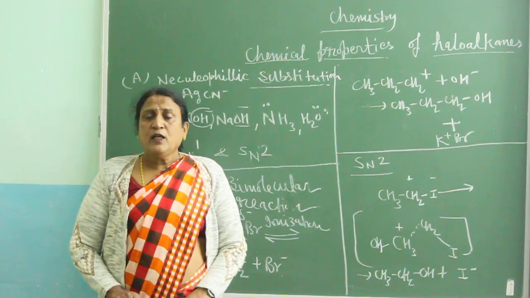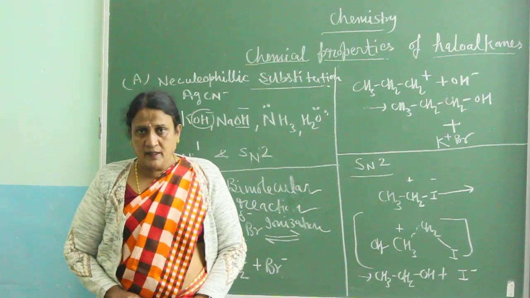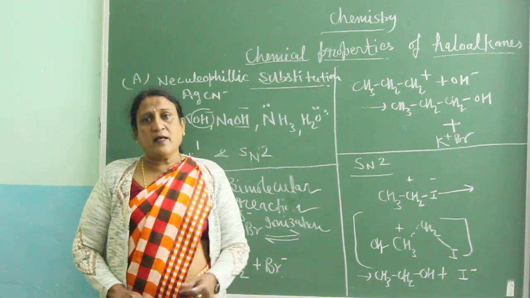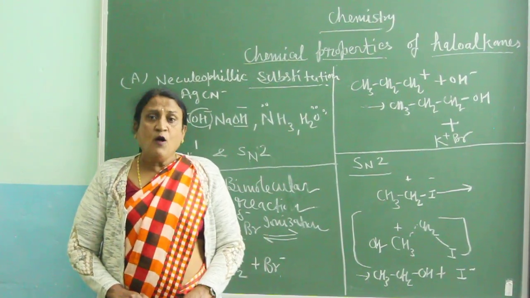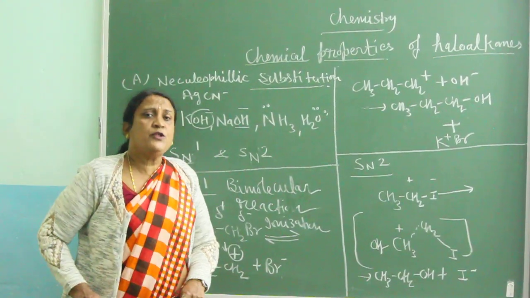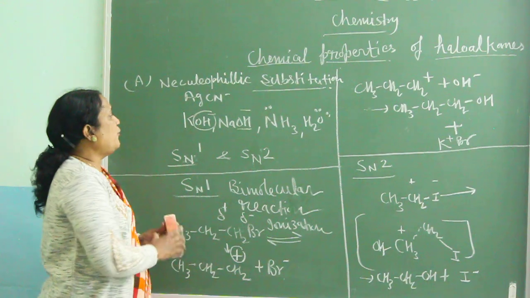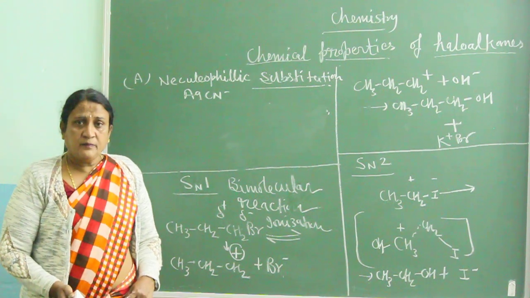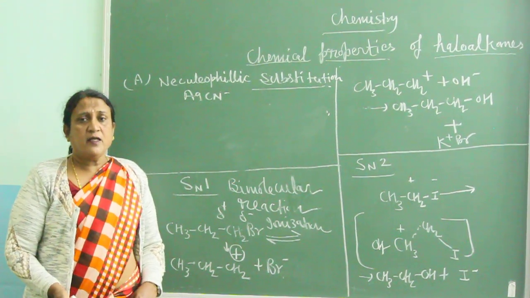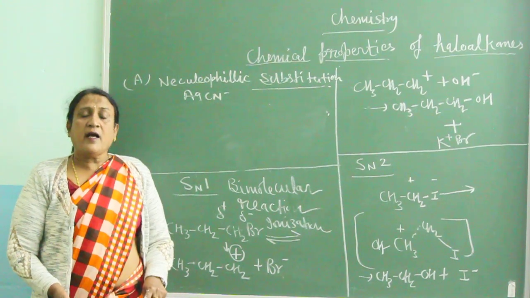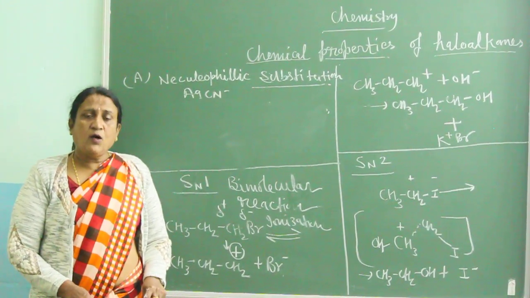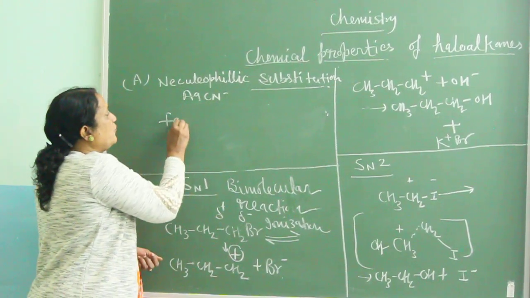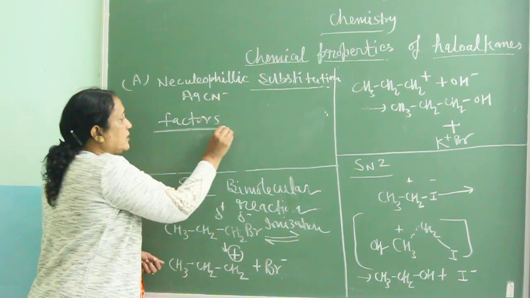So there are many nucleophilic substitution reactions. Either they can proceed by SN1 or they can proceed by SN2. When SN1 or SN2 reactions take place, there are a few factors which influence the rate of reaction as well as the way the reaction will take place, meaning either SN1 or SN2. So first, the factors which influence the reactions.